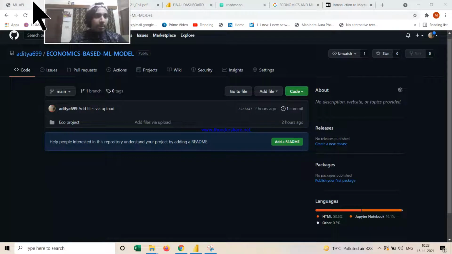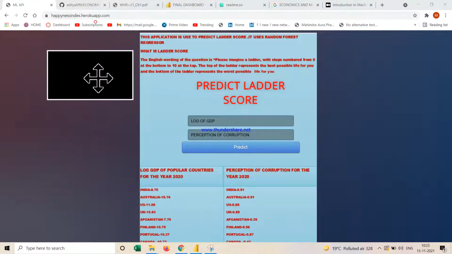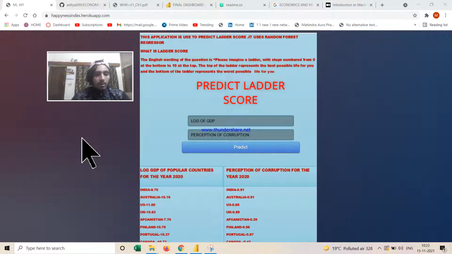Under this application, a lot of background work has been done, and since ladder score is a continuous variable, we have used a regression-like approach. Herein we have used a random forest regressor to predict the score. We have nailed down the features. We have worked on all assumptions, starting from normality, linearity, multicollinearity, heteroscedasticity. All the problems have been resolved. Every statistical test possible has been conducted, and then we have come up with this application.